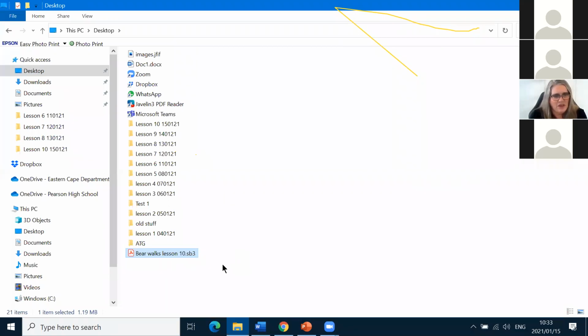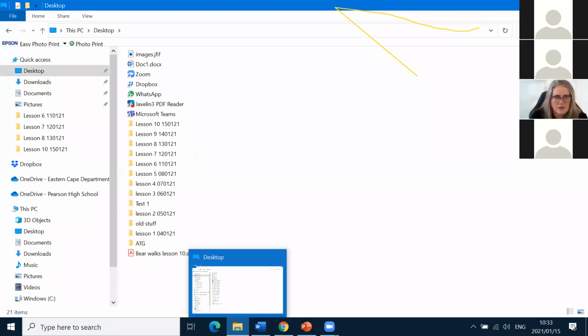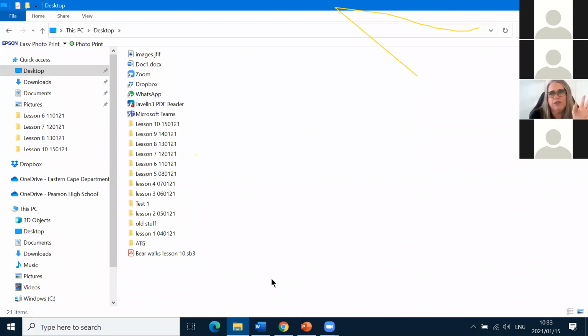There it is. Then you open your email program, okay, and then you attach it with emails. So you must ask your parents to help you with the email, okay, because you have to ask your parents to help you attach it on email. Unfortunately, I'm not going to show you that now. I'm not going to open my email program.